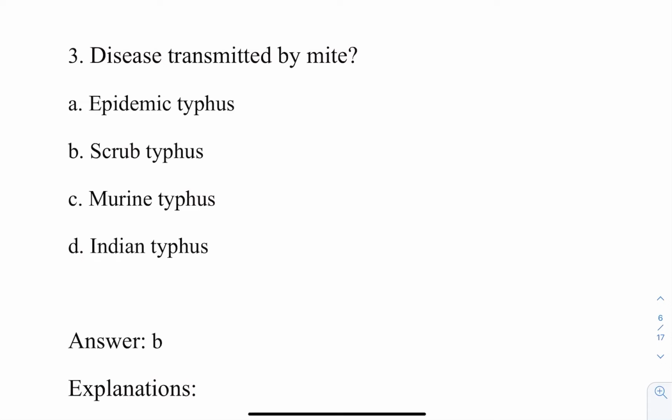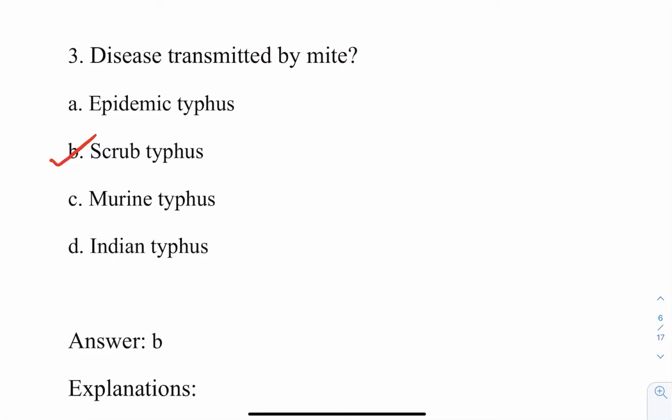Hello, friends. Now coming to the third question, as usual in the series of our JIPMER exam. The question is: disease transmitted by mite. The answer to this particular question is very easy. You know that the answer is scrub typhus, which is caused by Orientia tsutsugamushi. Fine.